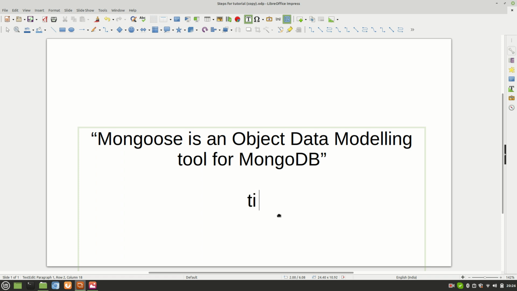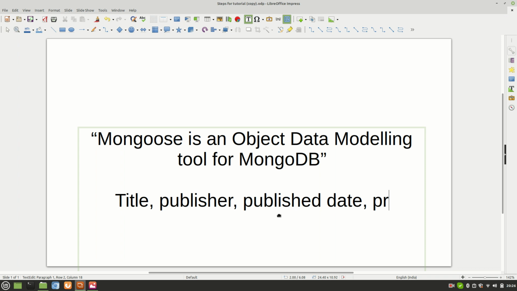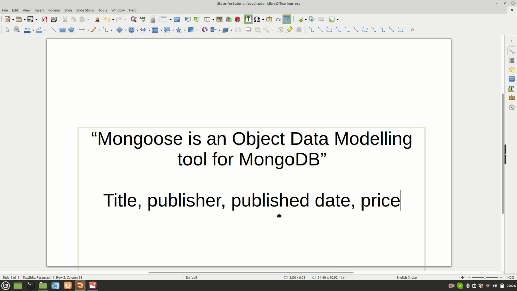Let's say it should have one title. Okay, what else should it have? Publisher name. Okay, and what else? Published date, maybe. Published date. And what else? Yeah, price we can add, and so on. We can keep on adding the properties.